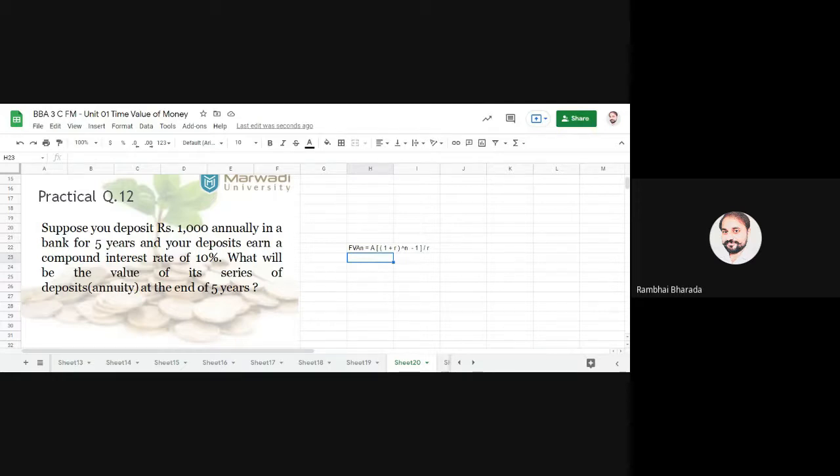Again, I repeat, this formula is for annuity, and A stands for the amount we are investing annually, yearly. Here we have 1000 in a bracket, in a small bracket 1 plus R, R means rate of interest 0.10, raised to N, number of years 5, minus 1, main bracket over, entirely divided by R, rate of interest 0.10.